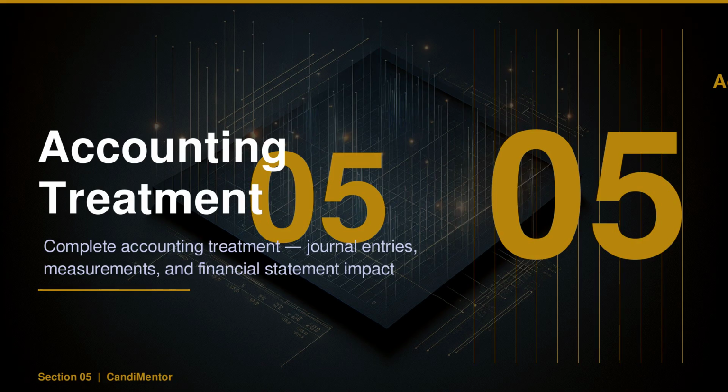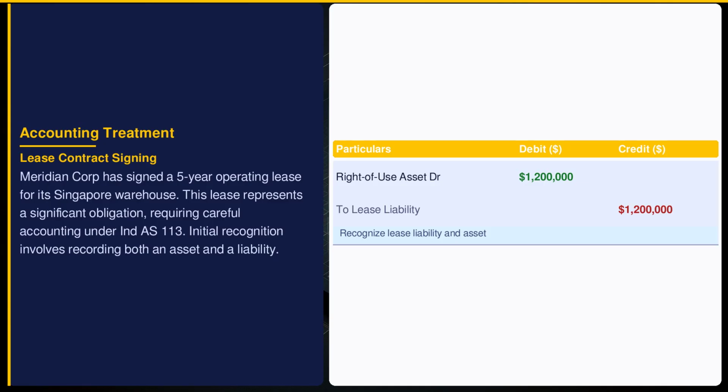Meridian Corporation, a global manufacturing company, signs a 5-year operating lease for its Singapore warehouse. Watch how every accounting event plays out. When Meridian Corporation signs the lease, Indian Accounting Standard 113 mandates recognizing both a right-of-use asset and a corresponding lease liability. This ensures the financial statements reflect the economic reality of the asset under Meridian's control and the obligation to make future lease payments. The $1,200,000 reflects the present value of lease payments, impacting both the balance sheet with asset recognition and liability acknowledgement.